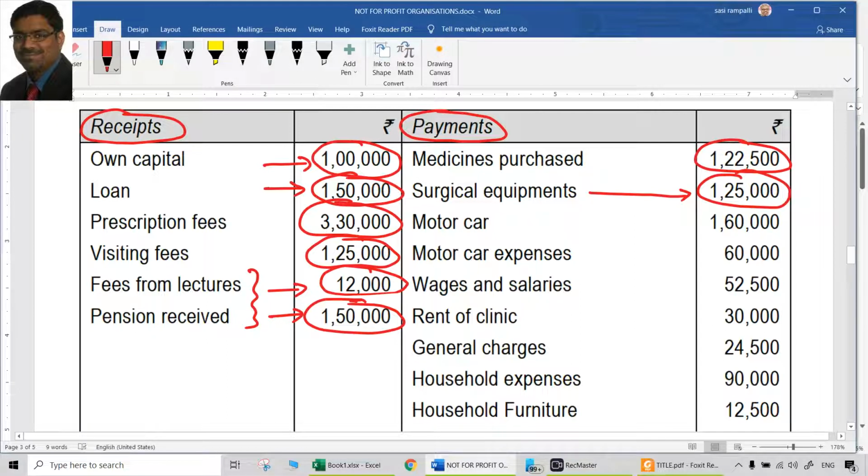1,25,000. That is not a revenue expenditure. That is a capital expenditure. Though it is an expenditure, it is not a revenue expenditure. It is a capital expenditure, which means it is an asset. Asset will go to the balance sheet, not to the income and expenditure account. So this is a revenue expenditure, so this goes to the income and expenditure account. So this classification is important. Always we have to keep that in mind.